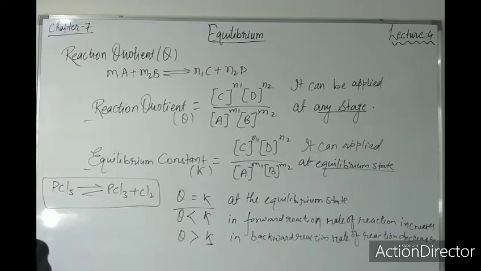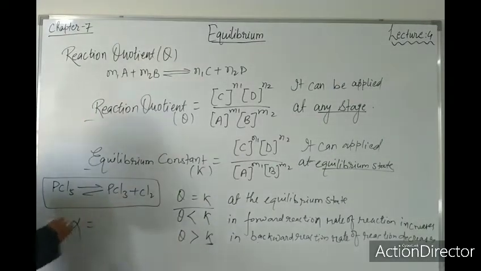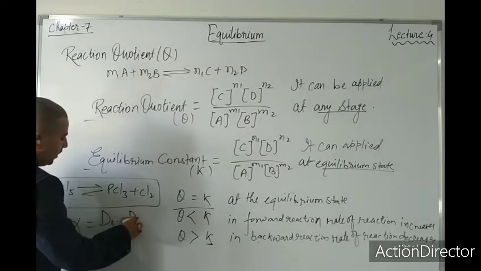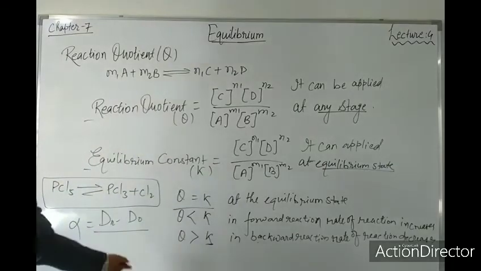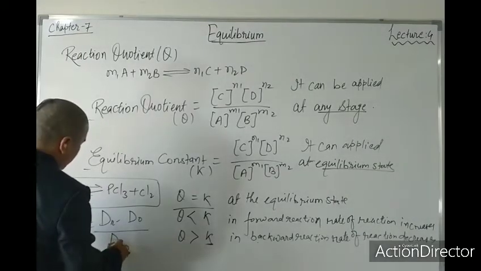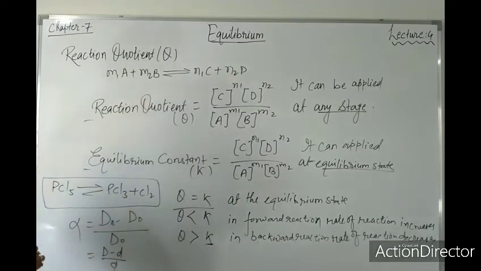If I talk about the degree of dissociation in this reaction, what will be the formula? Degree of dissociation alpha is equal to capital D minus small d upon small d.